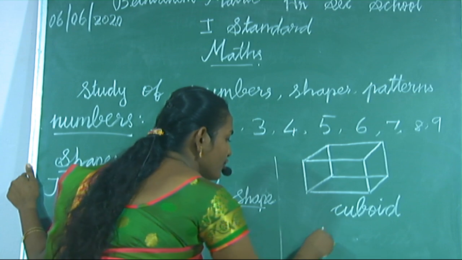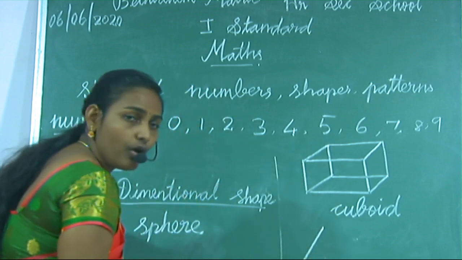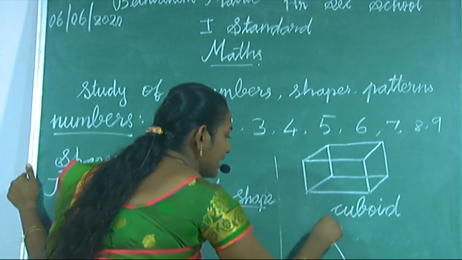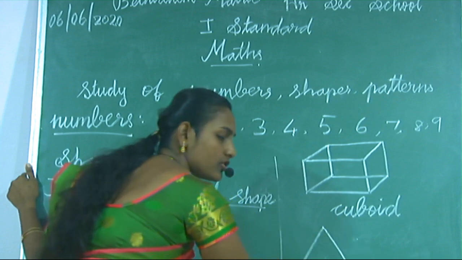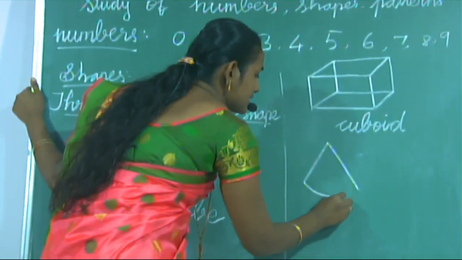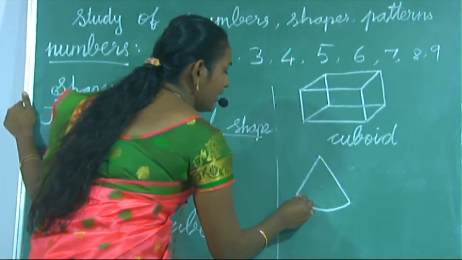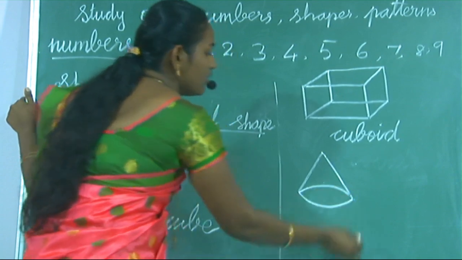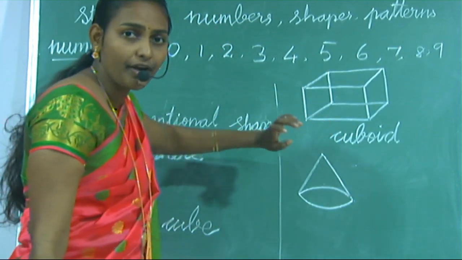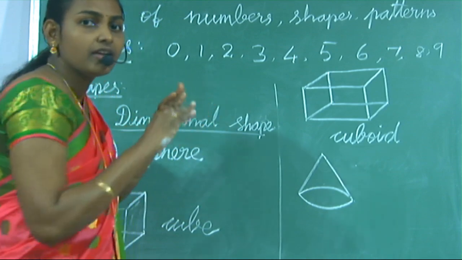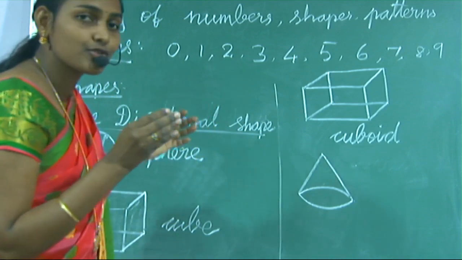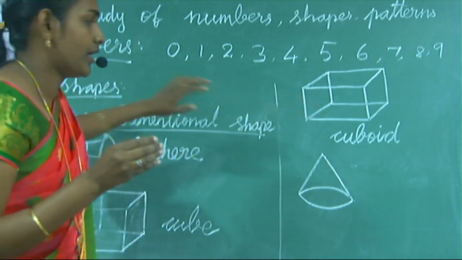Next, cone. How to draw a cone? Already we know how to draw a triangle. Like that, one slanting line, and on the opposite side also one slanting line. Next, like this, one curved line, and on this side also one curved line. Say some examples of cuboid. You know, a fish tank or a bus. A bus is also an example of a cuboid.